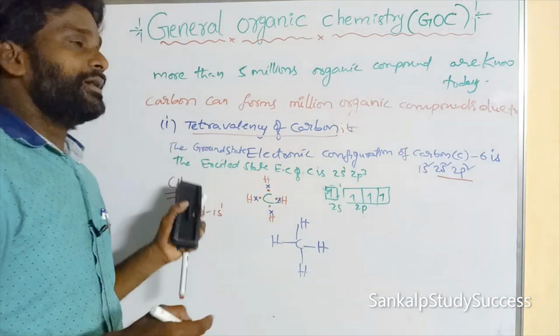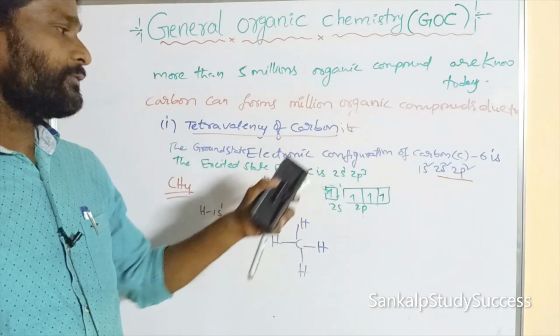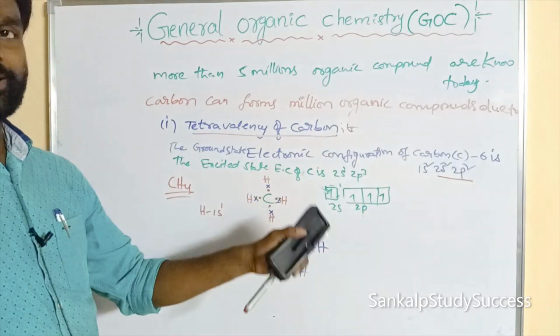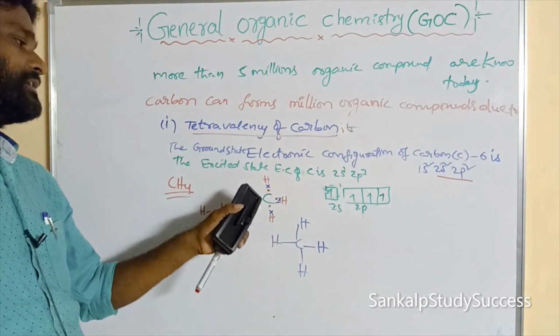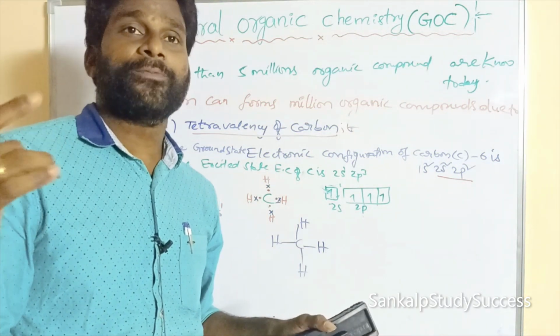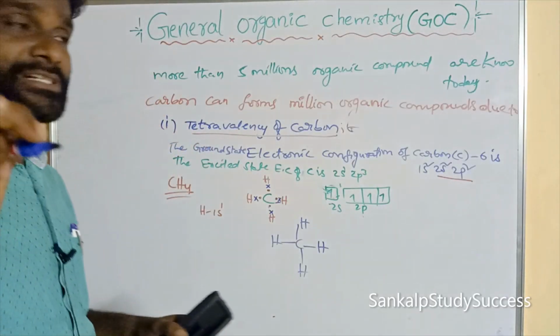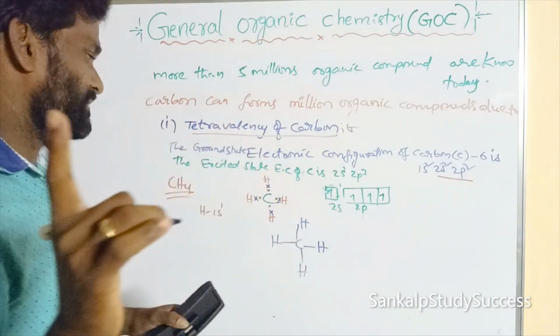In the outer electronic configuration of carbon, it has 4 valence electrons. In these 4 valence electrons, losing or gaining cannot take place; only sharing of electrons takes place.